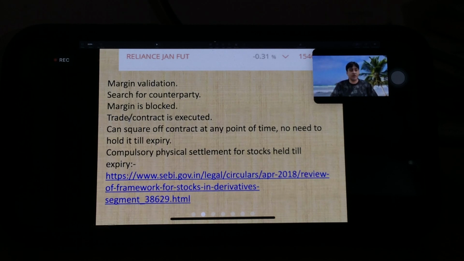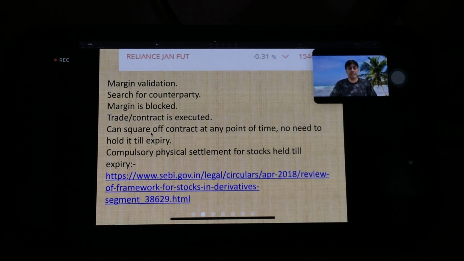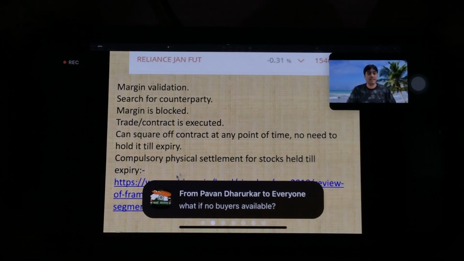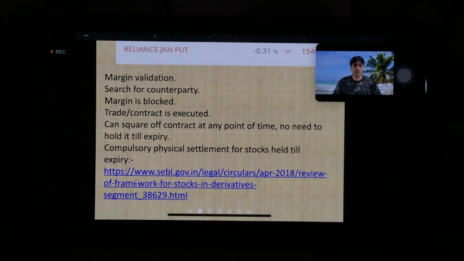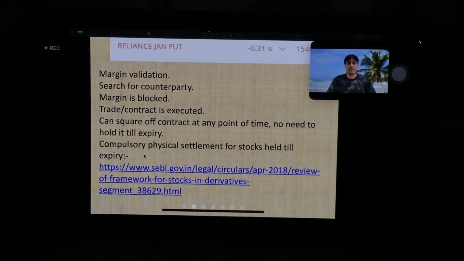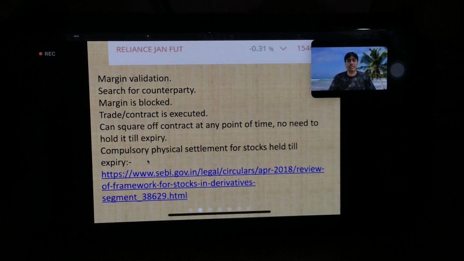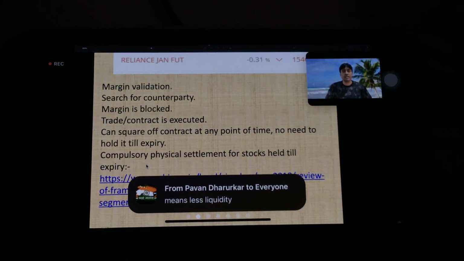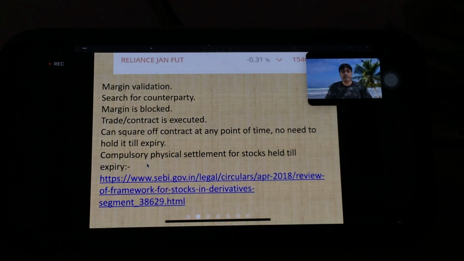Once the counterparty is found, margin is blocked. Then the trade is executed. We can square off at any point of time, no need to hold it till expiry. Compulsory physical settlement for stocks held till expiry. This was the circular I was talking about, that from now, at present, all the stocks will be physically settled. That means you should exit before 3:30 p.m. on the expiry day.